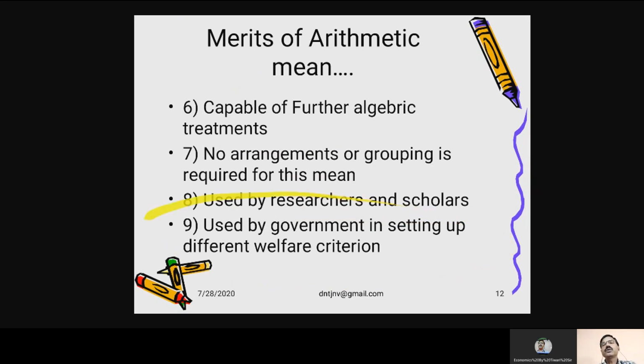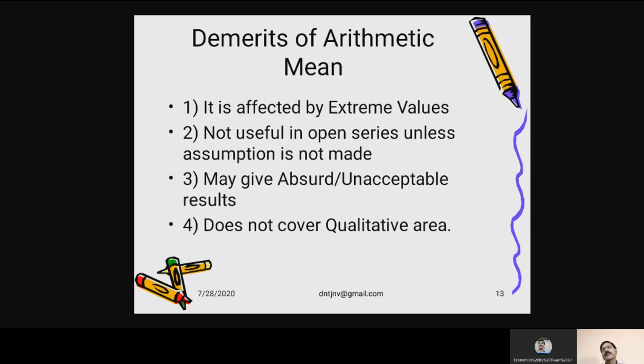Arithmetic mean is used by the government in setting up different welfare criteria, such as below poverty line. What is this poverty line? It is nothing but average persons earning a certain amount of money. So almost all the government welfare schemes are based on this average, that is arithmetic mean.